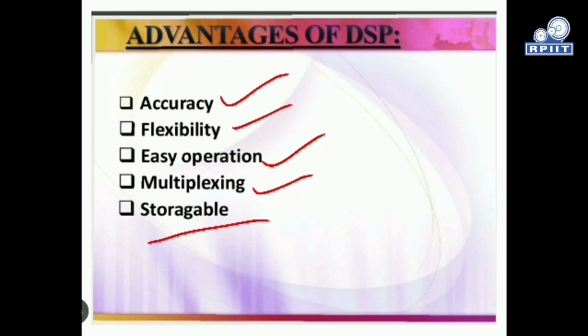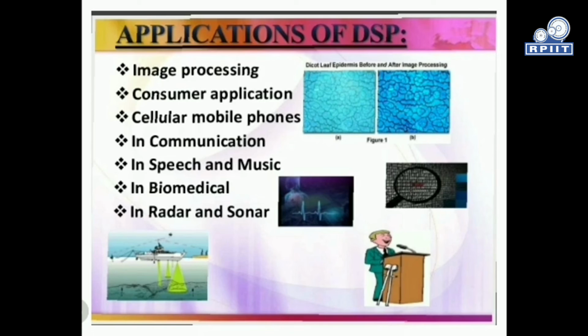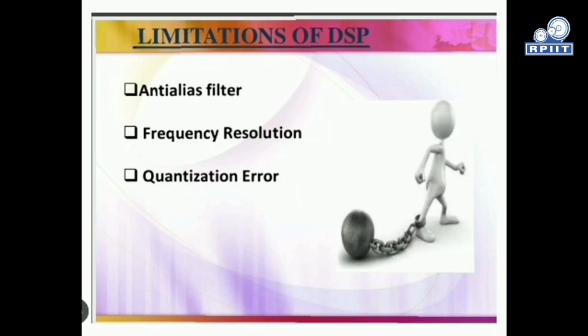Now, the applications of DSP include image processing and consumer applications, cellular mobile phones, communication systems, speech and music, biomedical instruments, and radar and sonar equipment. All these are applications of DSP. There are also limitations for DSP. One important limitation is the need for anti-aliasing filters.